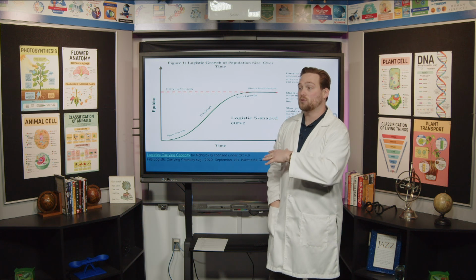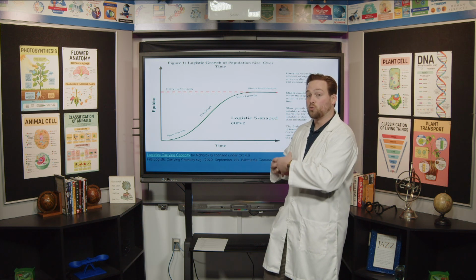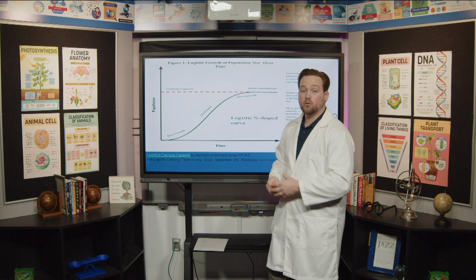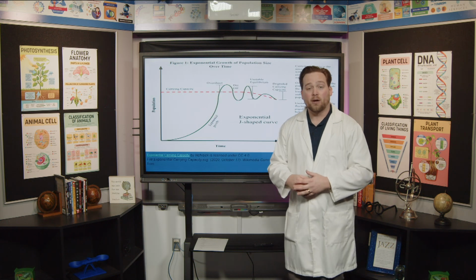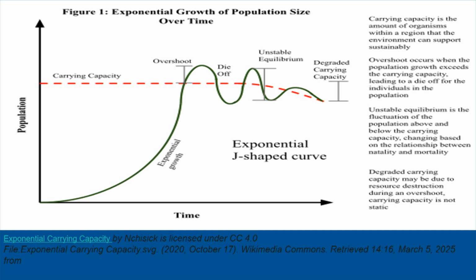Now let's compare that to a situation when the population grows very, very quickly and starts to go outside of the carrying capacity here. Okay, so look at this graph. This is a little bit different. This is an exponential growth. And what's happening here, this green line at the bottom, you can see that it starts to bow out very greatly. It starts to grow very quickly. The population really has a boom here, and a large population starts to grow all at once. So same thing, this is talking about a carrying capacity. This is what happens in an exponential situation, when the population starts to grow very quickly instead of kind of slowly in that S-shaped curve.